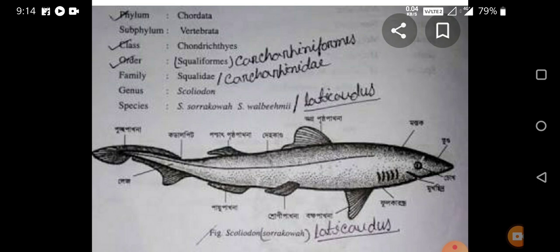In this way, this is about the external morphology, or the external features, of Scoliodon. Okay, we know about the classification of the chordates and the external morphology of the chordates. Now, this topic is finished. The remaining part, the next topic of this unit, we will start in the next lecture. That is the digestive system of Scoliodon. Okay, thank you.